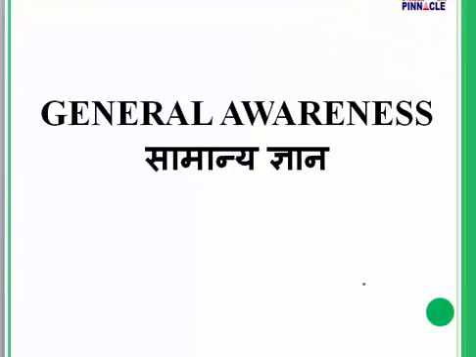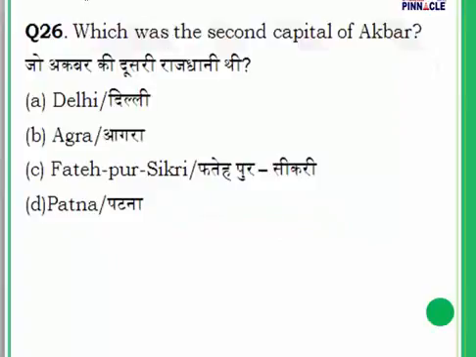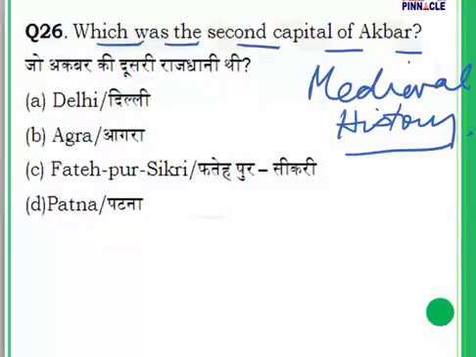Let's begin. General awareness, we are going to do from question number 26 to question number 50, and that is related to general awareness. Question number 26, it's here before you. Which was the second capital of Akbar? This question is related to medieval history. I'll keep telling you how many questions are from which part.